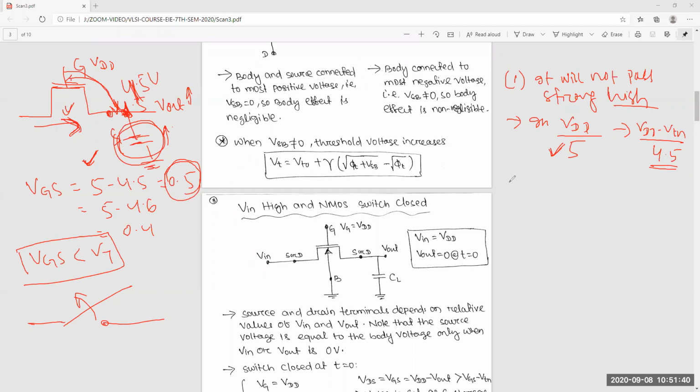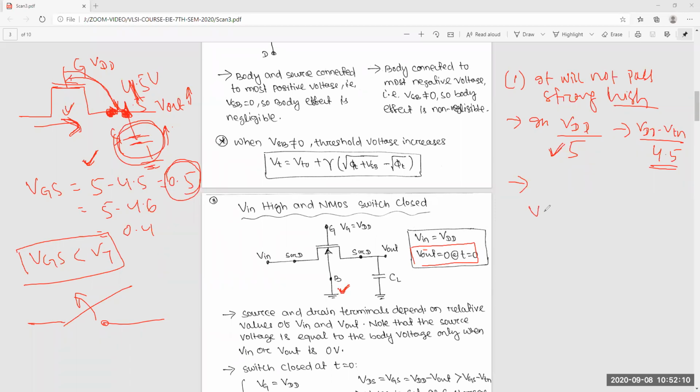And the second disadvantage, see, initially this voltage was 0. Clearly I have mentioned, at t equal to 0, V out is equal to 0. So 0 means you can say it's ground voltage, and the body is ground.